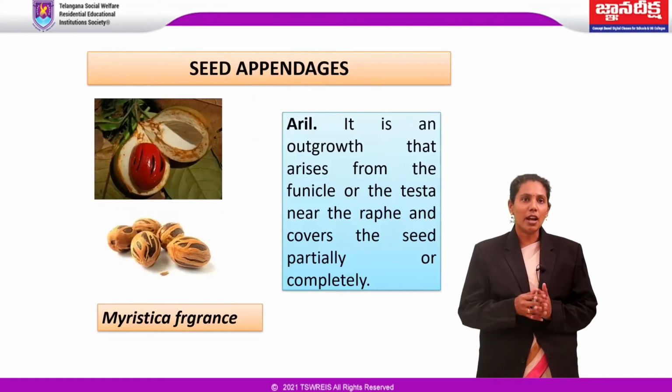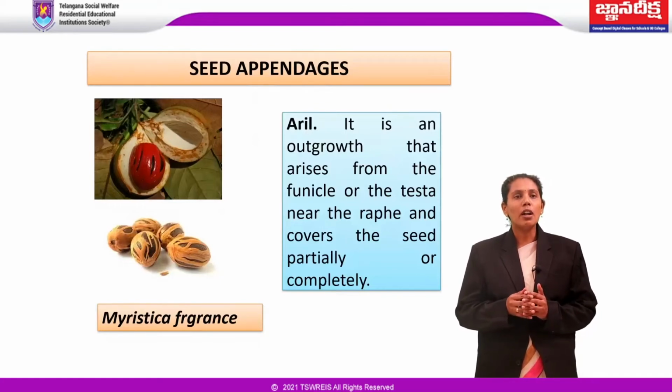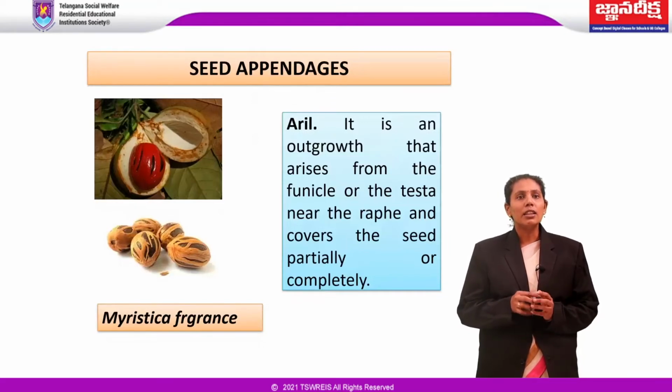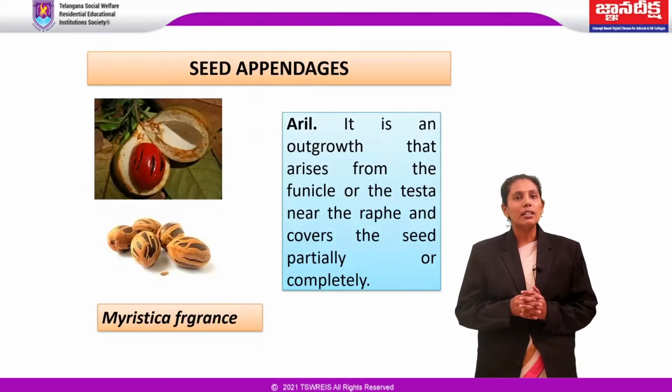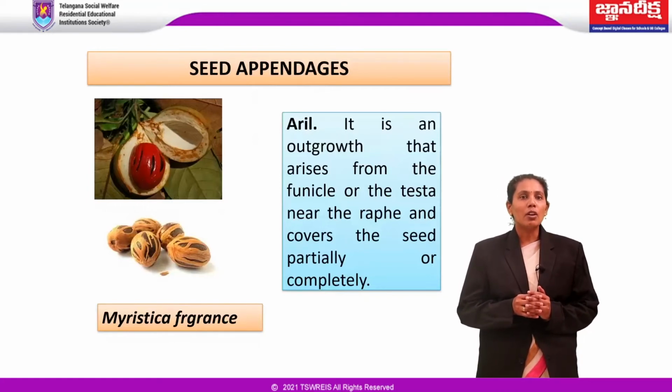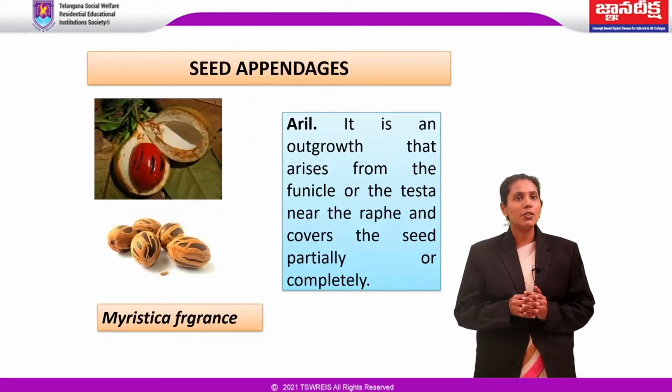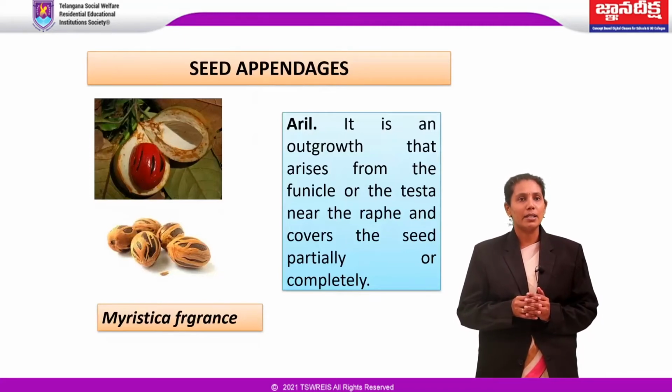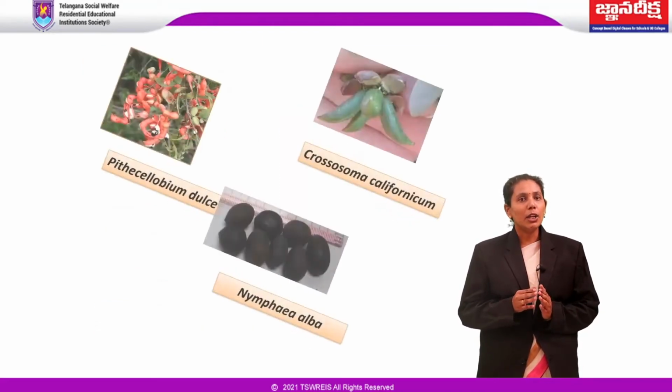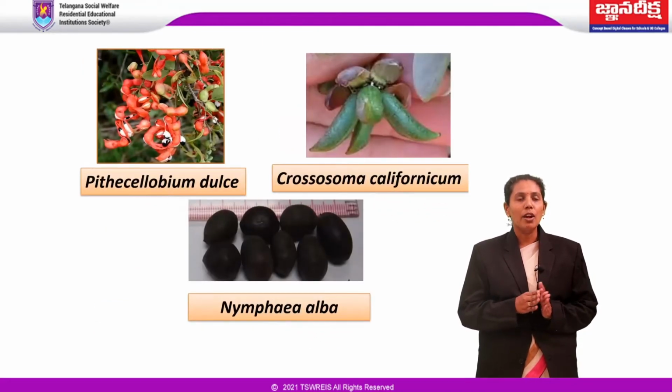In Myristica fragrans, commonly called nutmeg, the hard seed coat is covered with a thin, irregular, and bright orange aril that gives us the precious mace. In Telugu, we call it japatri, which we use as a spice. Seeds of Pithecellobium dulce, a leguminous tree, have a fleshy red aril that partially surrounds the seeds.